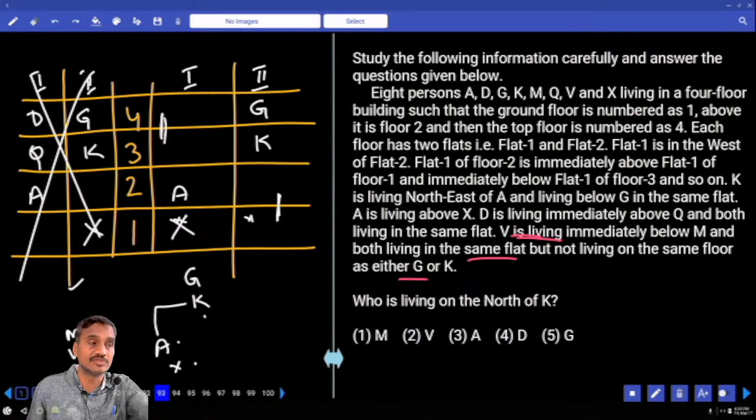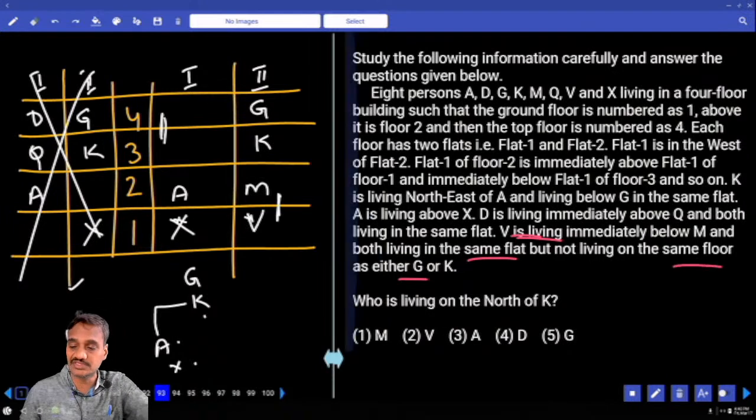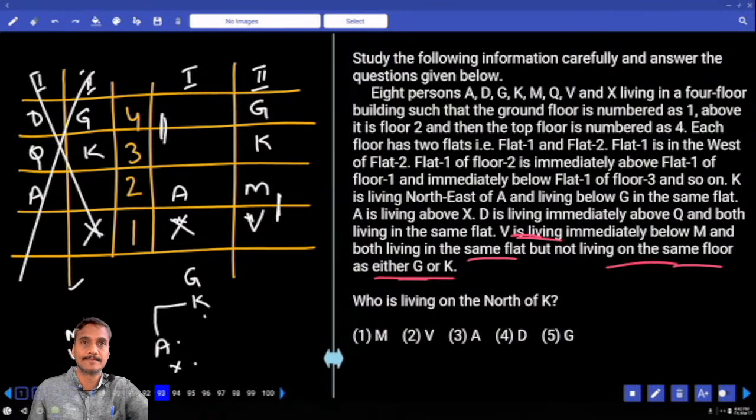So tell me, where should this one be? Second and first. Everything, M and V. Where should this M be? M is here, V is here. Here he is talking about same floor or same flat? Same floor. And if G, M and V are here, tell me who is left over? D and Q must be. Does it fit or not? D and Q.